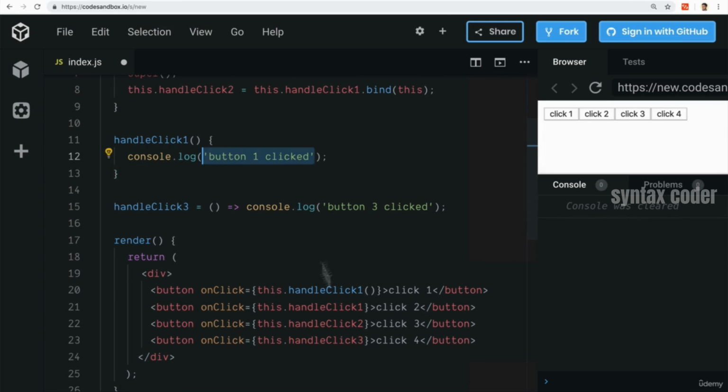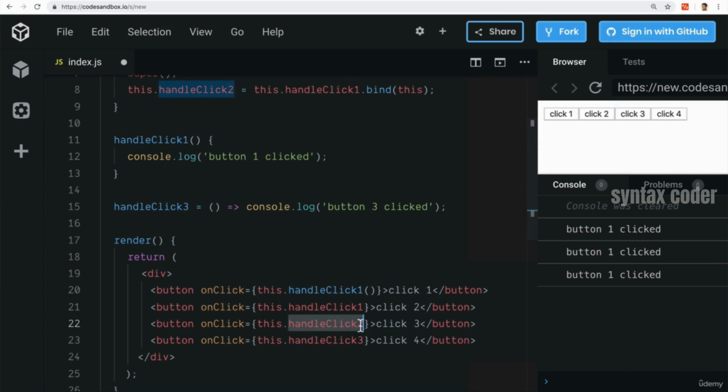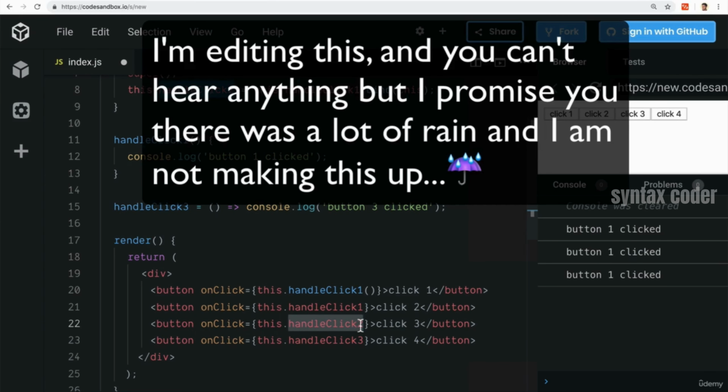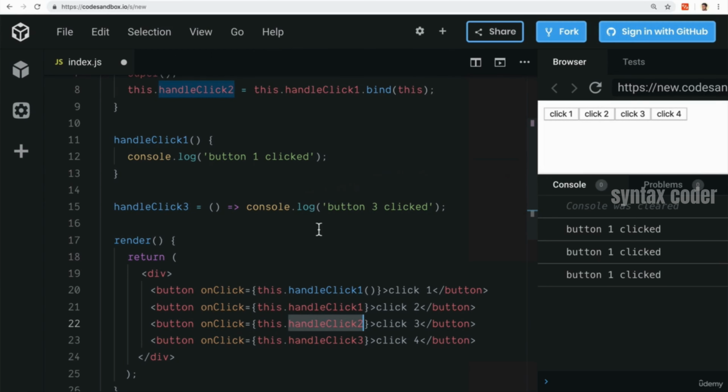Let's go back. Let's click on this one over here. Click 3. Ready? Well, let's click on 2 first and then click 3. "Button 1 clicked." Why is that? Well, handleClick2, and by the way, I don't know if you can hear this, but it is raining really, really hard outside. So if you can hear that, sorry. But I swear it's just the rain. All right. So handleClick2 here is equal to this.handleClick1, which is this function, and we bind this here. Now we run this console log.